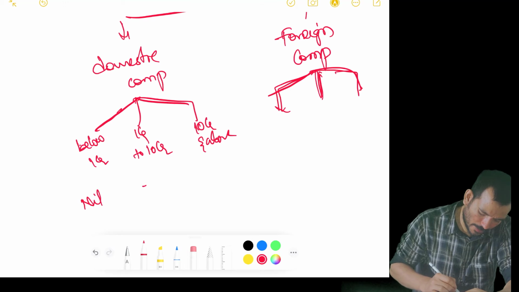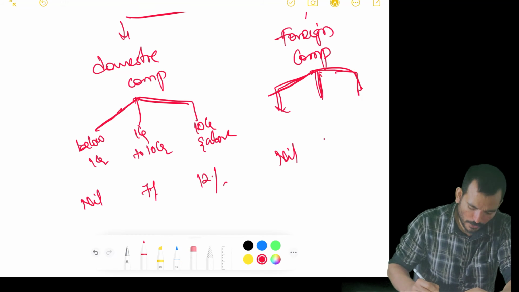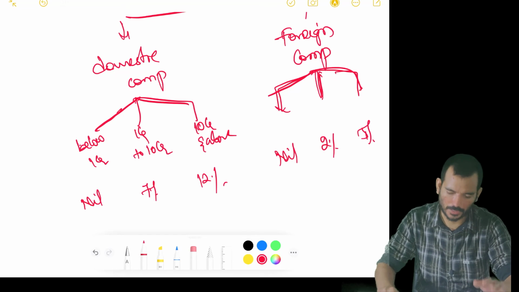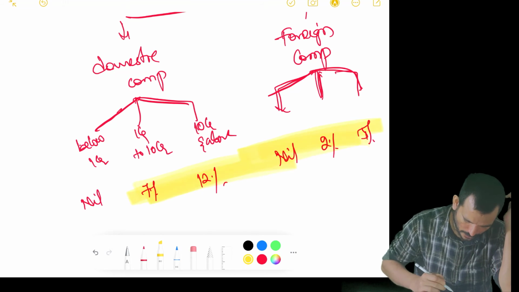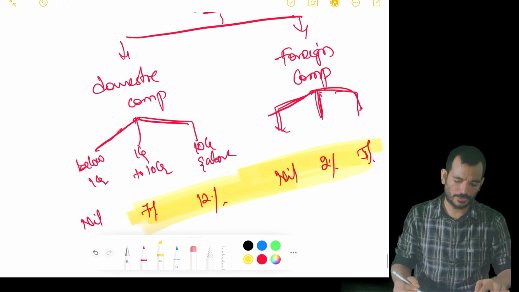Below 1 crore you will not pay anything. Here you will pay 7%, here 12%, here you will pay nil. Again, below 1 crore, 1 crore to 10 crores you will pay 2%, here you will pay 5%. Yeah, 2%, 5%, 7%, 12%. So this is more important from the examination point of view. You just remember, there could be one bit question, you will get 1 mark.